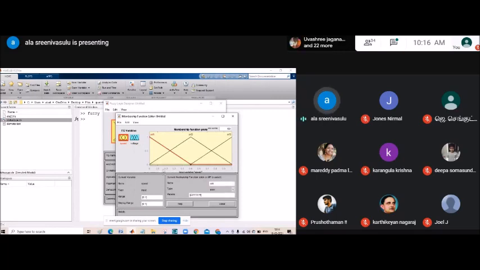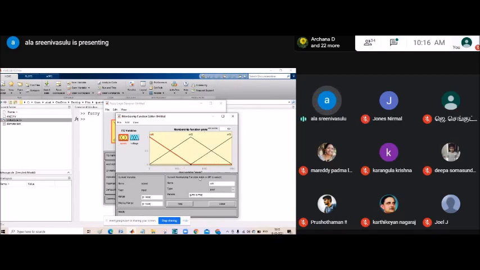While taking 3 triangular membership functions, first we need to observe the range. What is the range of the speed? Here we need to fix it. The range of the speed of the motor, here I am keeping 1500 RPM. The range of the machine, here I am keeping 1500 RPM. So, once you click here, what is the range of the speed? Here I will take low speed, medium speed and high speed.